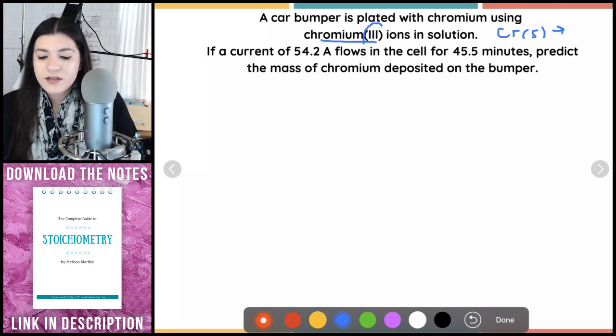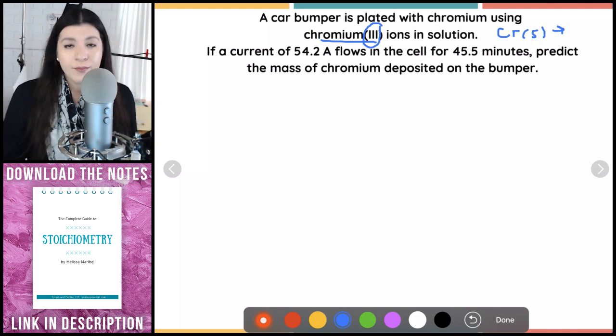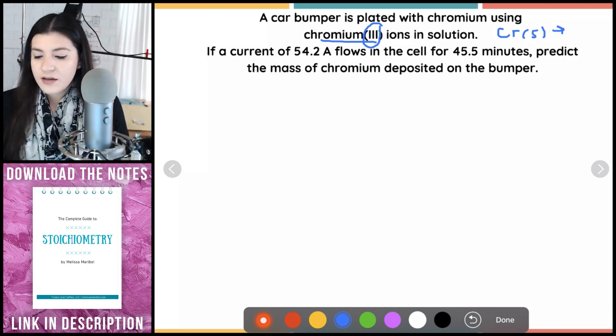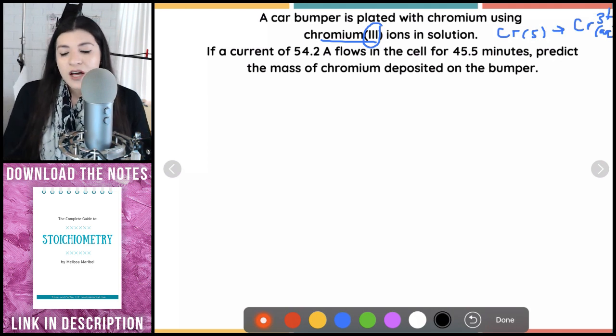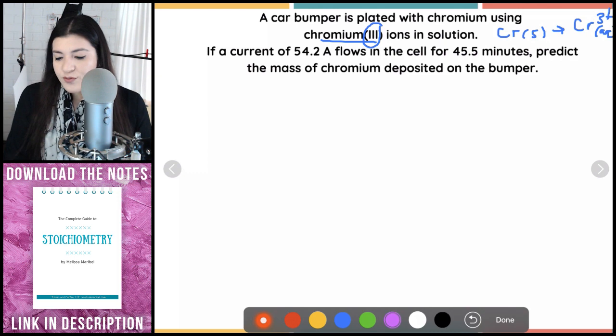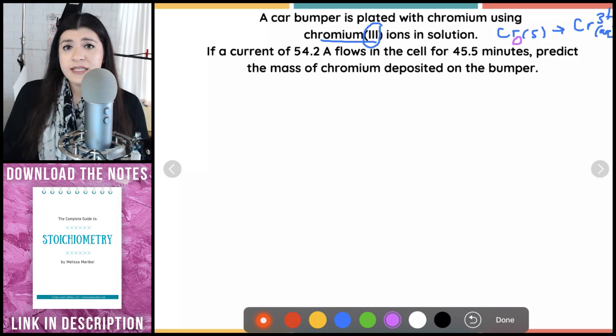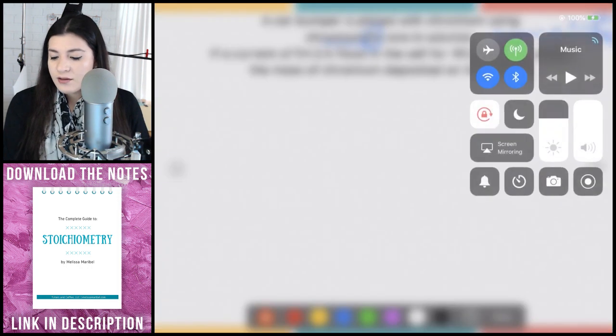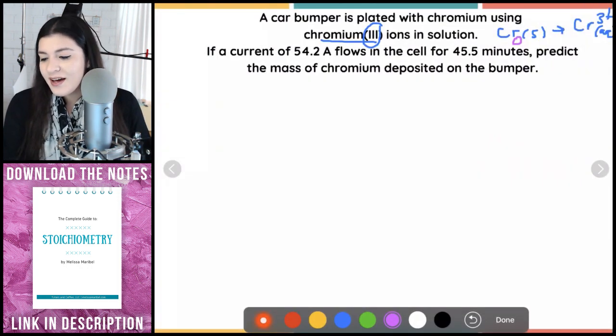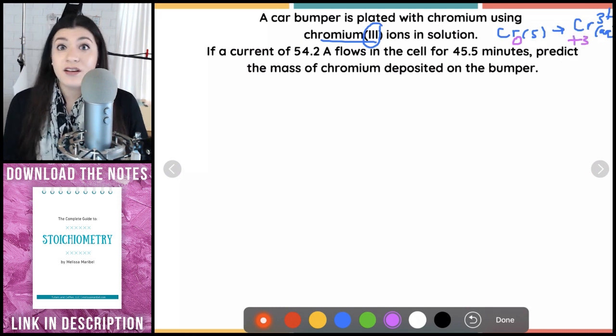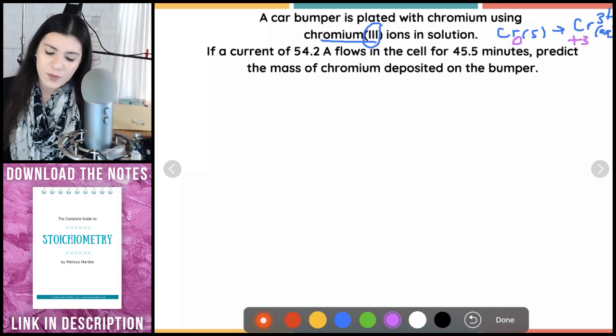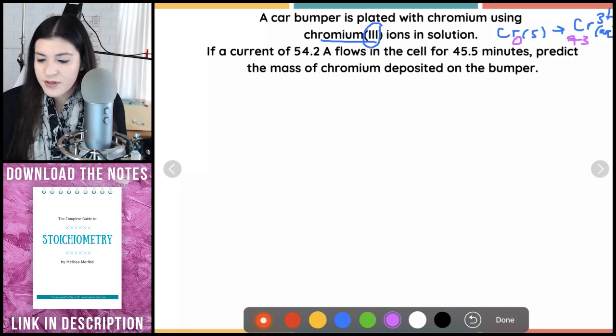So remember this Roman numeral just refers to the charge of your metal or your transition metal. So this would have been a 3+ charge. And of course, this is aqueous. So this goes back to a little bit of oxidation. So oxidation numbers, in this case, this would have been an oxidation number of 0. Remember, anything that is one element in its solid state is going to have an oxidation number of 0. And then anything that actually has a charge already is going to be the oxidation number itself. So it would be +3, or it would be 3. I'm not going to use the actual charge. So it would have been 3.